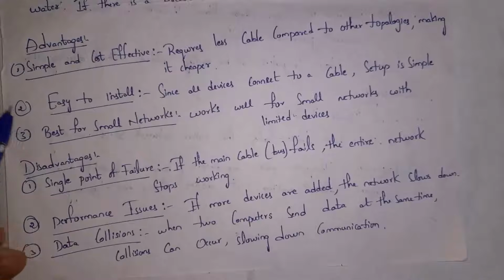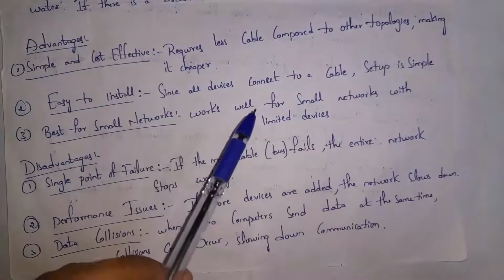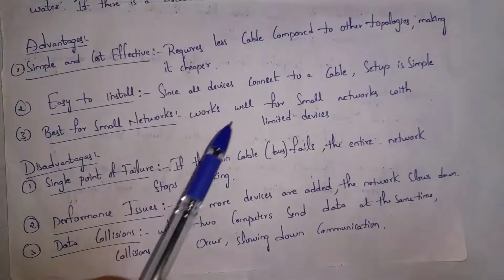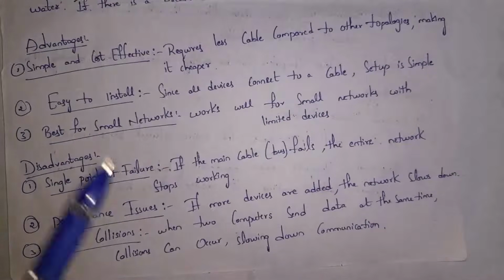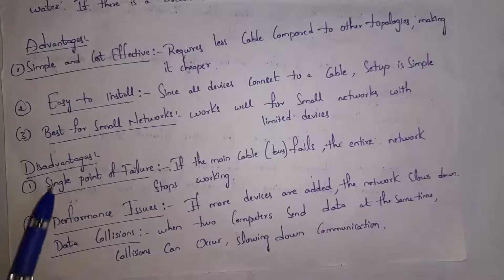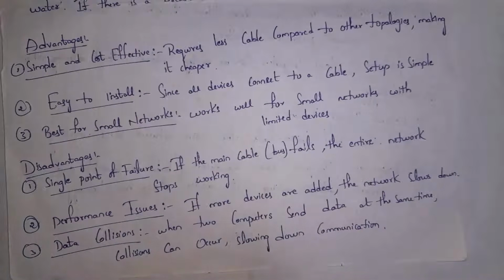And the third advantage is best for small networks. Guys, if all computers are in a single room, and if there are only a few computers in that room, in that situation, bus topology is suitable. These are disadvantages. And the first one is single point of failure. Guys, bus topology completely depends on a single cable. We call that cable bus or backbone. If there is any failure to that cable, devices cannot communicate with each other.